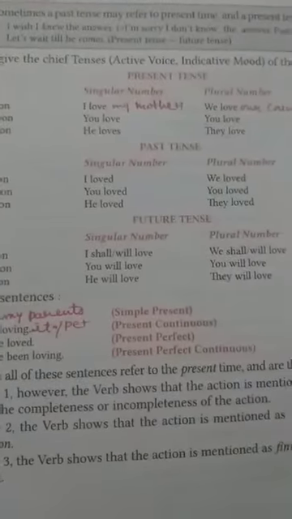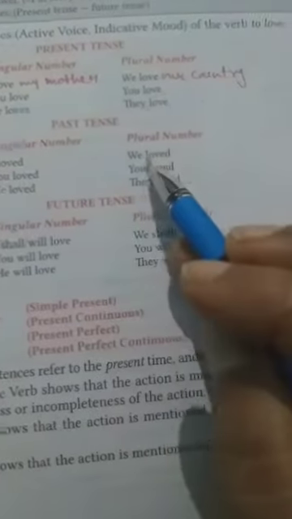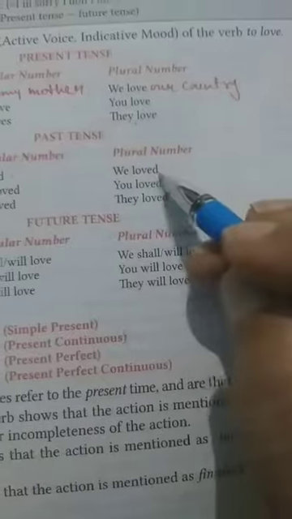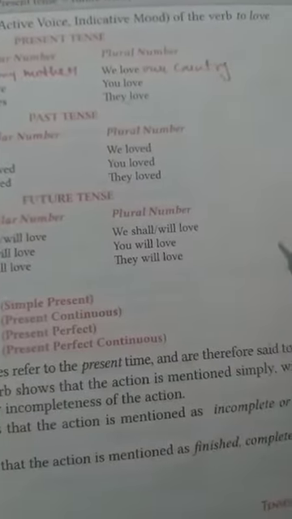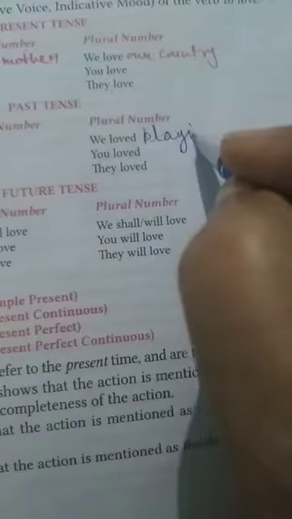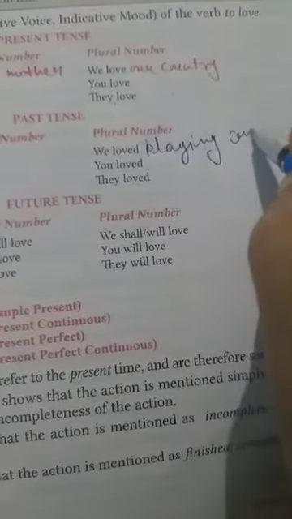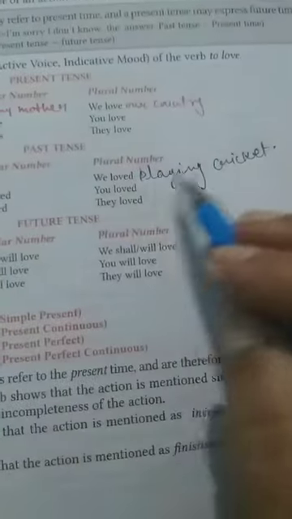While changing these sentences into negative, suppose here it is we loved. Okay, so if we want to say we loved playing cricket, we loved playing cricket.